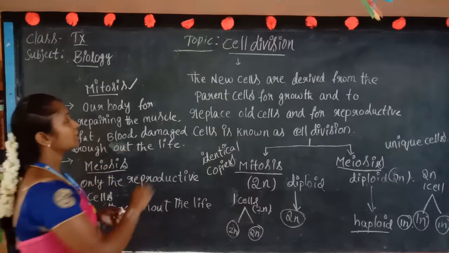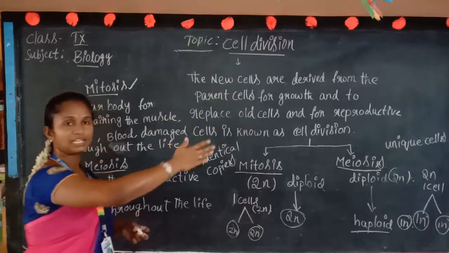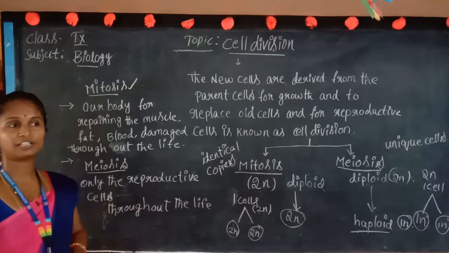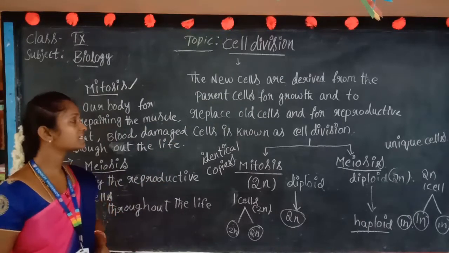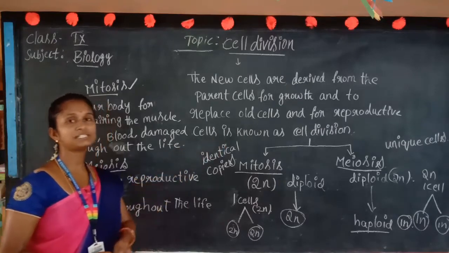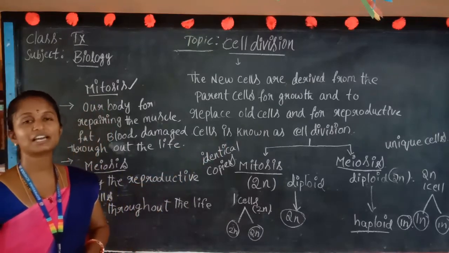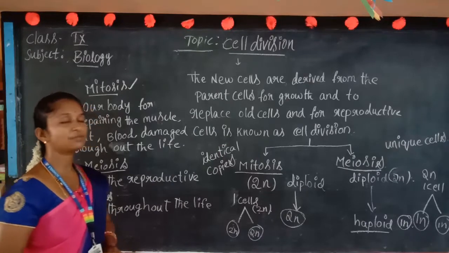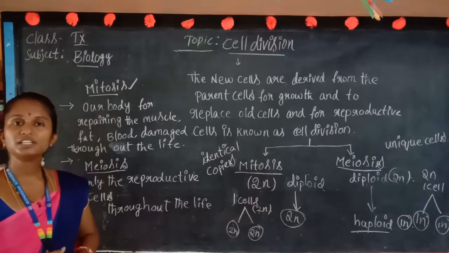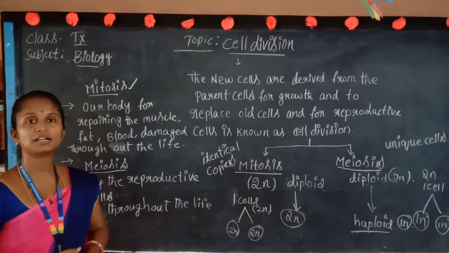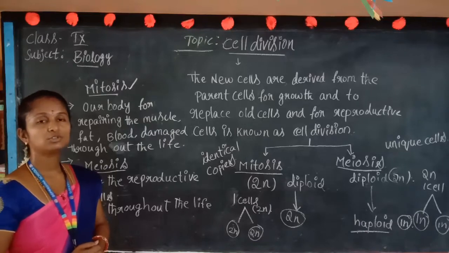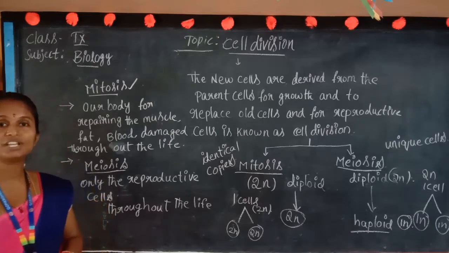Again, new cells are derived from the parent cell for the growth, for replacing old cells, and for the reproductive cells. That process is known as cell division. To perform this cell division in all living organisms, it is divided into two: mitosis and meiosis. The mitosis process occurs throughout life for repairing the cells, for division, and for development of the cell.